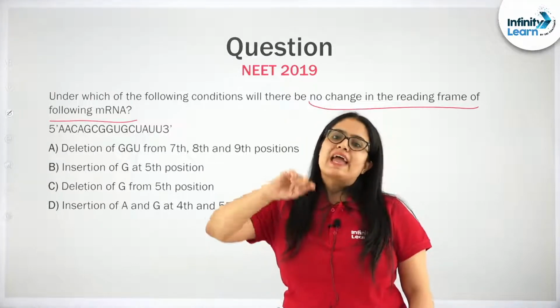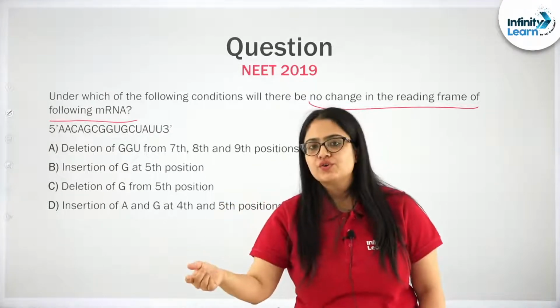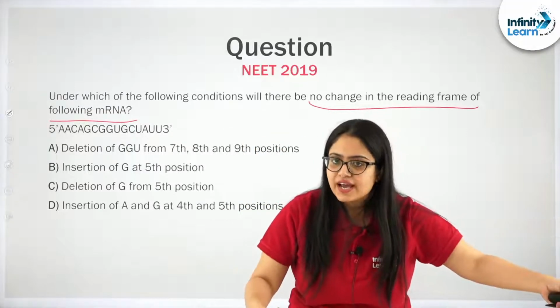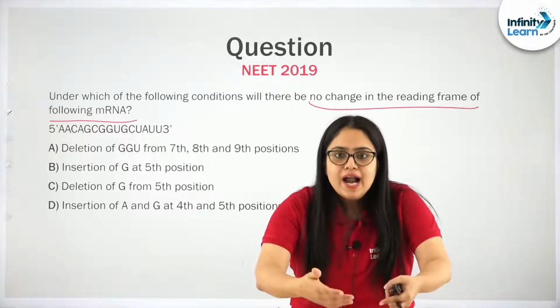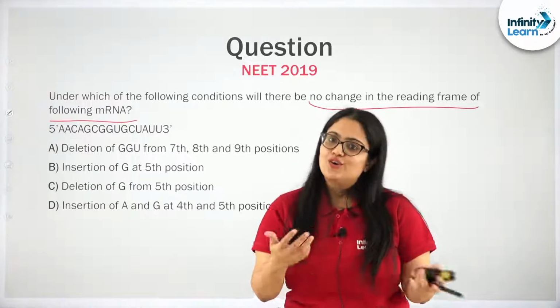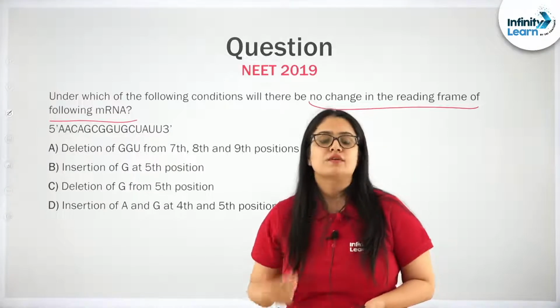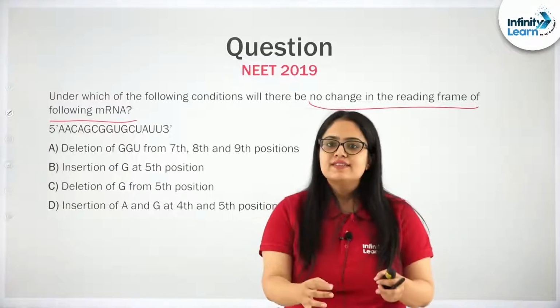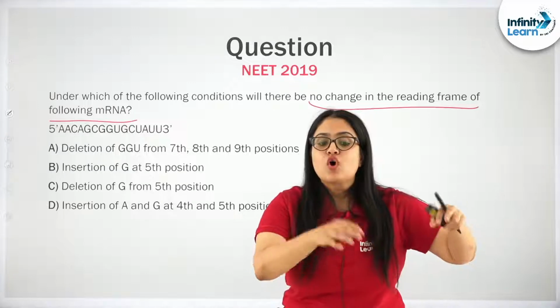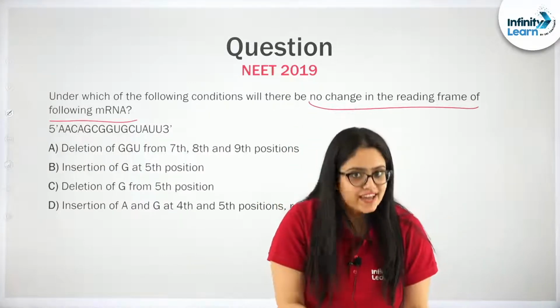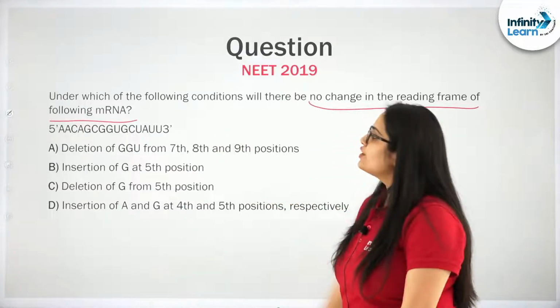Because addition or deletion of three nucleotides or multiples of 3 will either add new codons or delete some of the existing codons. Hence, the reading frame of the already existing codons won't change. So, I have already provided you the answer.